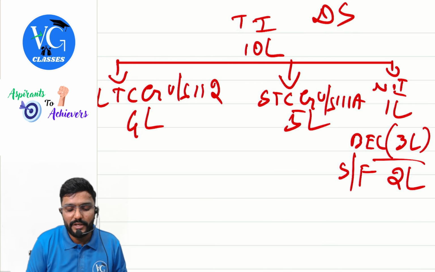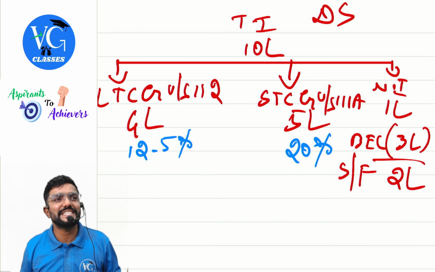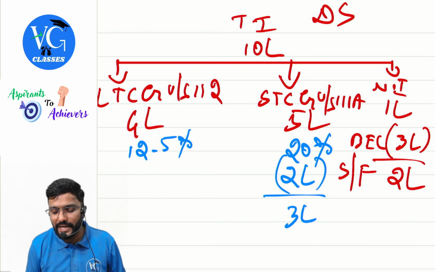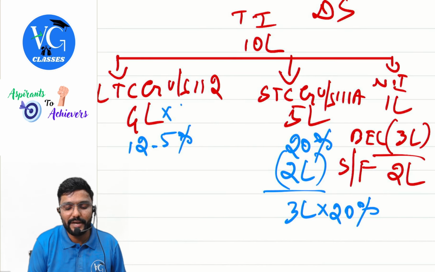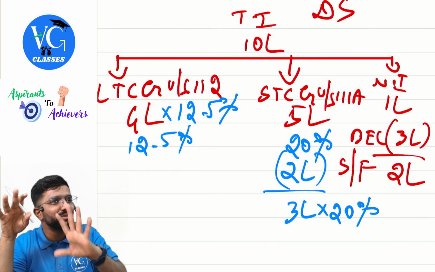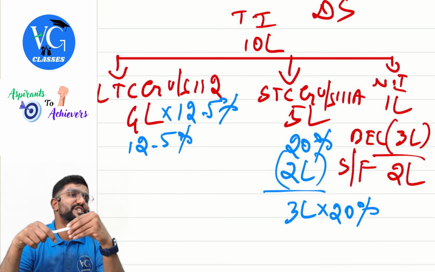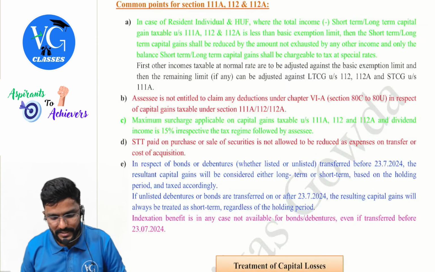Let me just imagine. Here it is 12.5% and here it is 20%, assuming the date of transfer is after 23rd July. So the 2 lakh, where should I adjust? Where it is more beneficial for me? Here, guys. The remaining 3 lakh will be taxable at 20%, and here the entire 4 lakh will be taxable at 12.5%. Is that clear? In the law, the order of setting off is not given, but you should set off in the way it is most beneficial to the assessee.